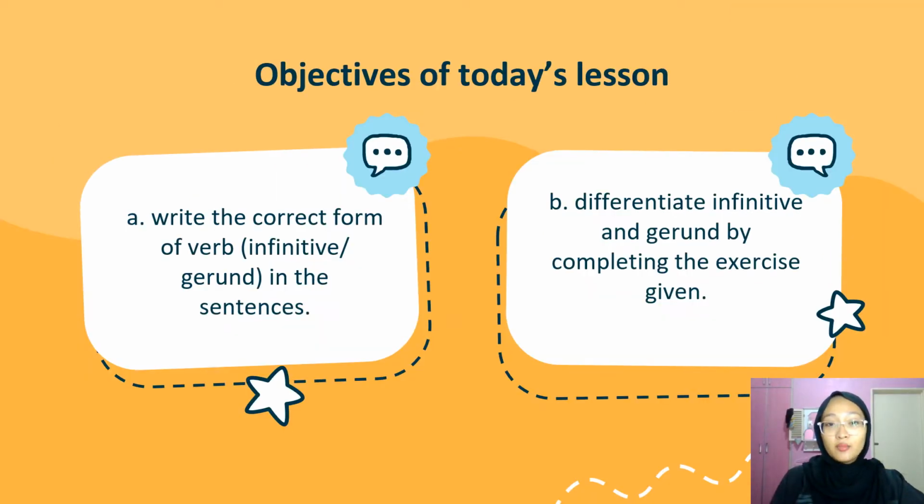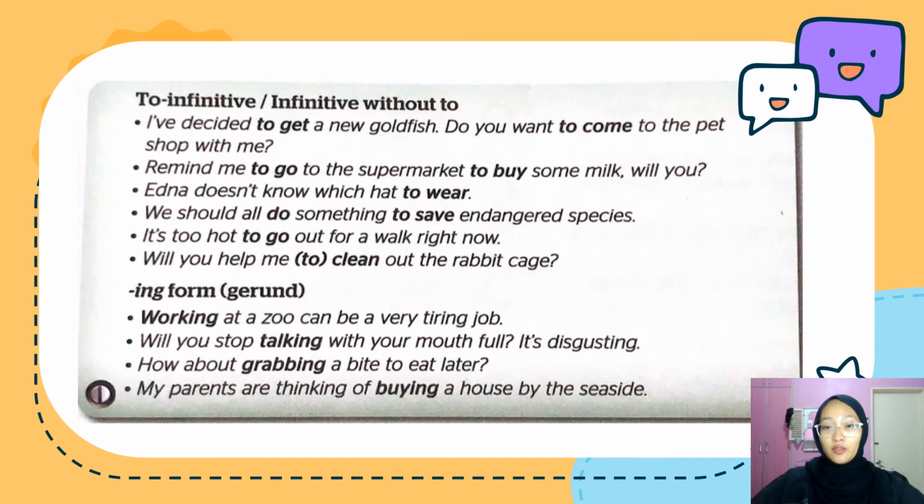These are the objectives of today's lesson. A: students will be able to write the correct form of verb, which is infinitive or gerund, in the sentences. B: students will be able to differentiate infinitive and gerund by completing the exercise given. Now, if you have your textbook with you, you can turn to page 99 and find this box under the grammar section. Okay, so let us read together.